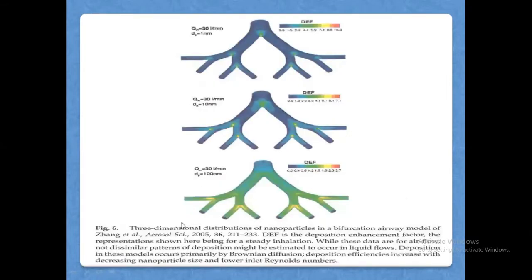Here you can see this picture of blood vessels, the three-dimensional structure of distributions of nanoparticles in a bifurcation airway model. This is the bifurcation point where one tube branches into two. Similarly, here this tube is going to branch into two. This is the bifurcation point. Wherever you have branches, you will get bifurcation points. This bifurcation airway model has been proposed here for the blood vessels.